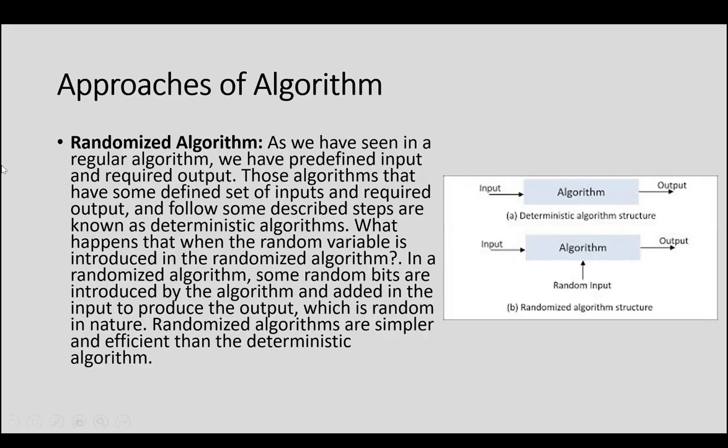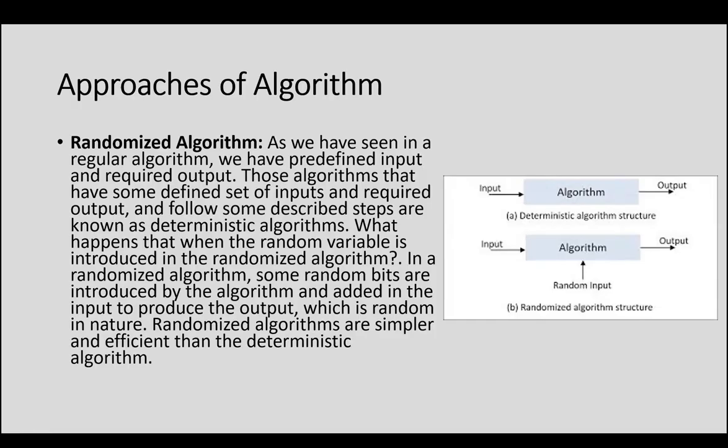What happens when a random variable is introduced in the algorithm? In the image here we can see this is the data flow of a deterministic algorithm, and this is the randomized algorithm structure. Input is given, you will be getting the desired output. But in a randomized algorithm, input is given, and then a random variable will be added into the algorithm once you put the input towards the algorithm, and you will be getting the output.